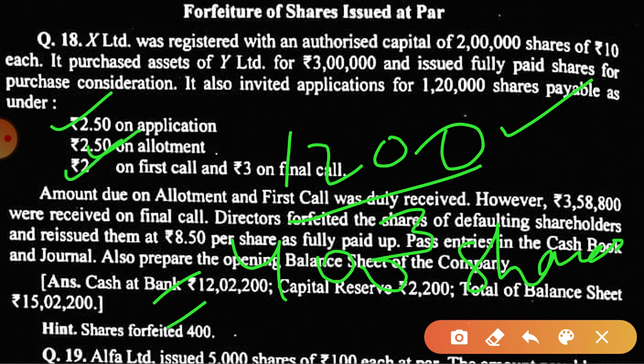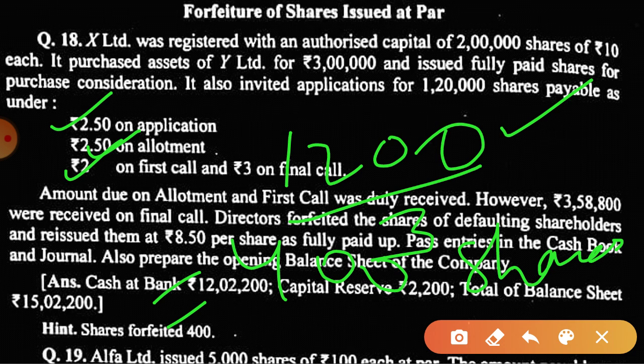So 7 rupees on 400 shares, that is 2800, not 3200. 2800 is received and 1200 is calls in arrear, which we have already calculated.